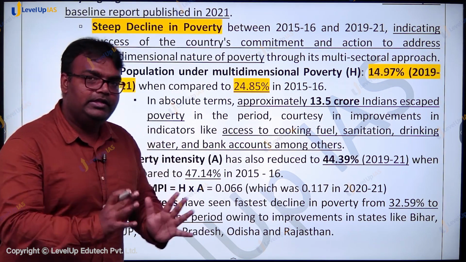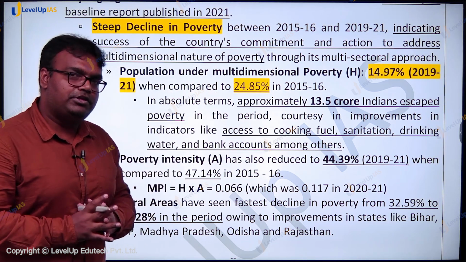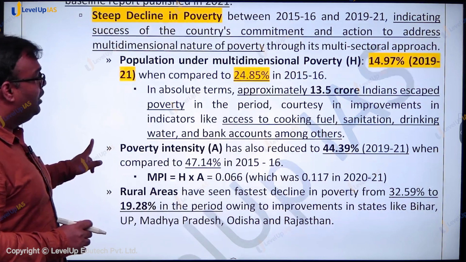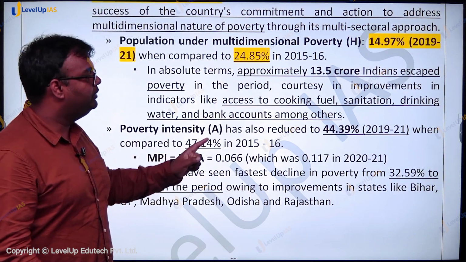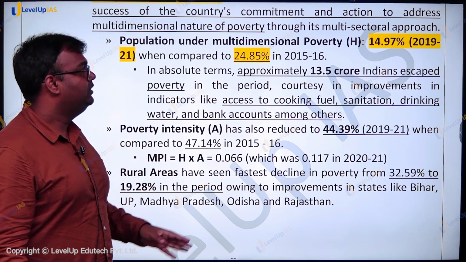So currently less than 15% of India's population is living under poverty as per the multidimensional poverty index. Then in absolute terms, 13.5 crore Indians have escaped poverty in this period.